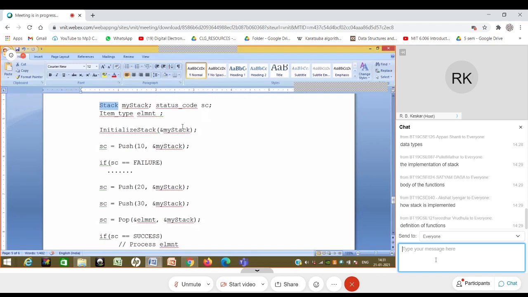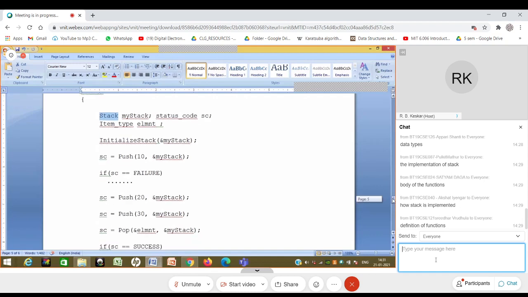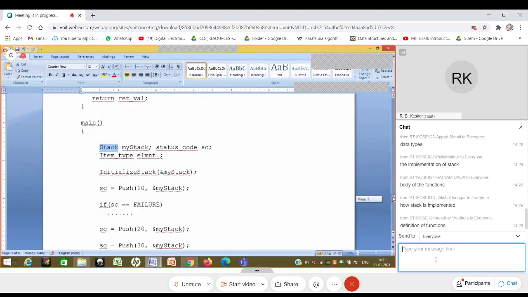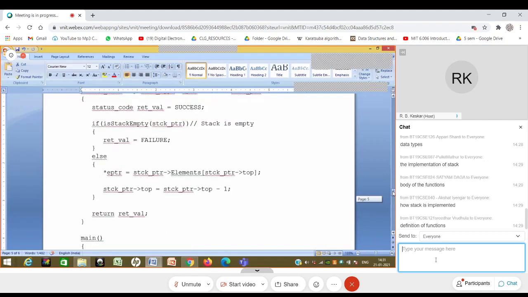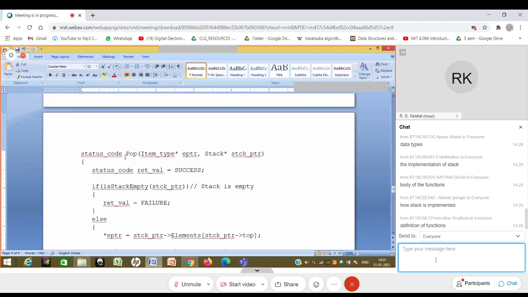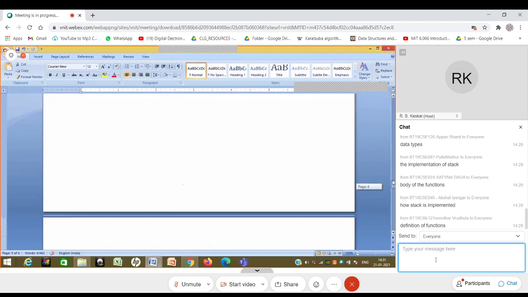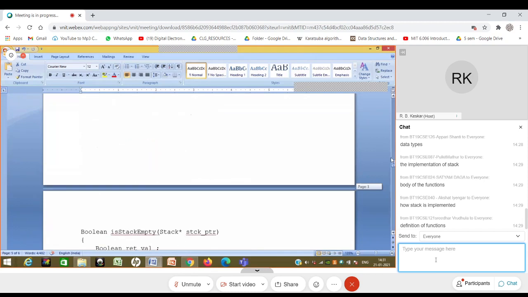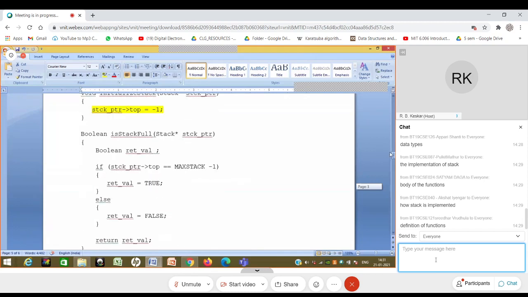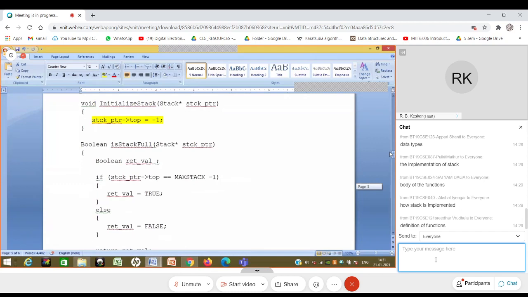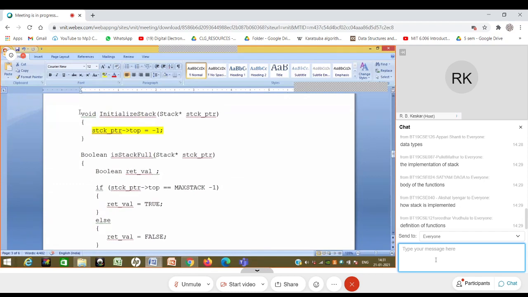You may claim, sir, that you never need to tell how functions are implemented. I agree, if I provide them as a library. But what the user can see is basically the .h file, the stack.h file. What will they see? They see the declaration of pop, the declaration of push, the declaration of is stack empty, and the declaration of is stack full. Now, if I give you a list of declarations, only declarations and not definitions, convince me.